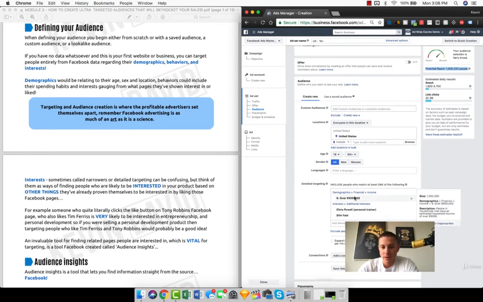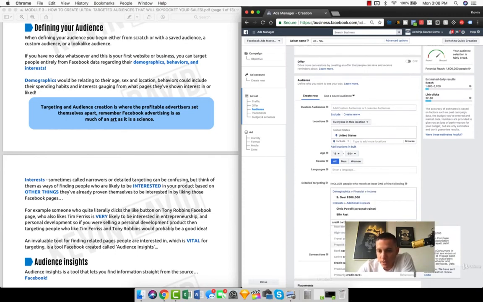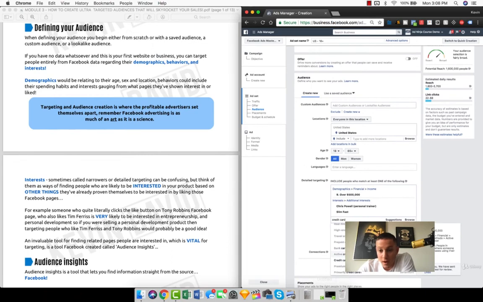This is an example of demographics, right? Earning over 500,000. But what if we wanted to find an actual behavior, right? If we type in credit card here, we can see some interesting stuff. We can actually see behaviors here. We can target people who have high-end department store cards. We can target people who are active credit card users. We can target people who have premium credit cards, right? These are amazing ways to really target people based on their actual behaviors to be able to hone in even closer on what we want our target audience to be.